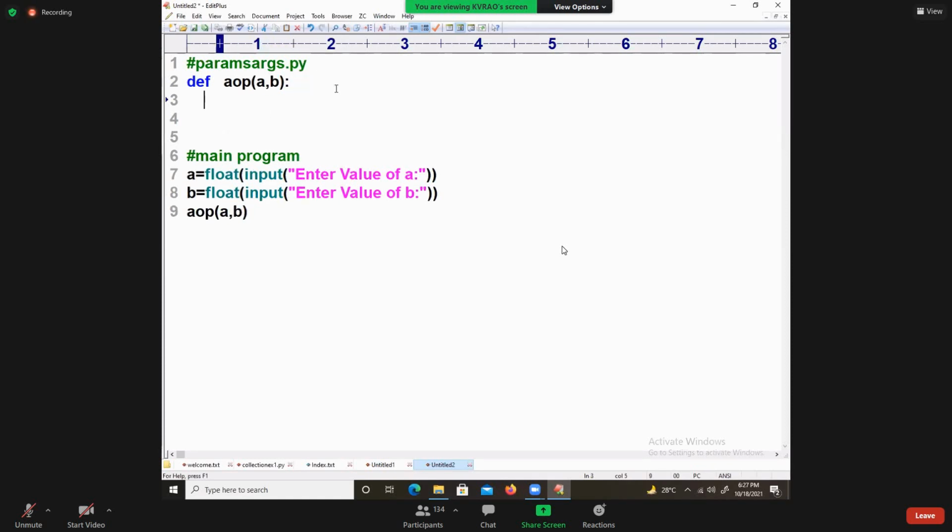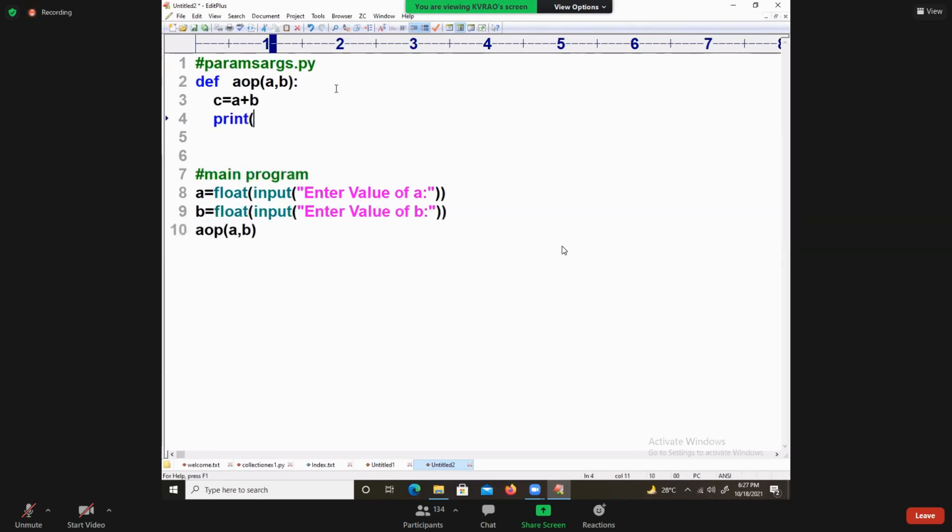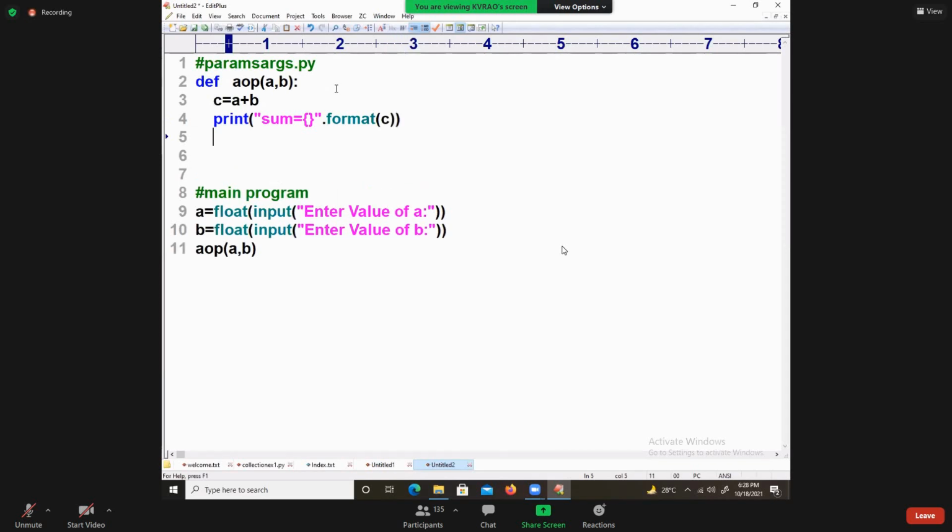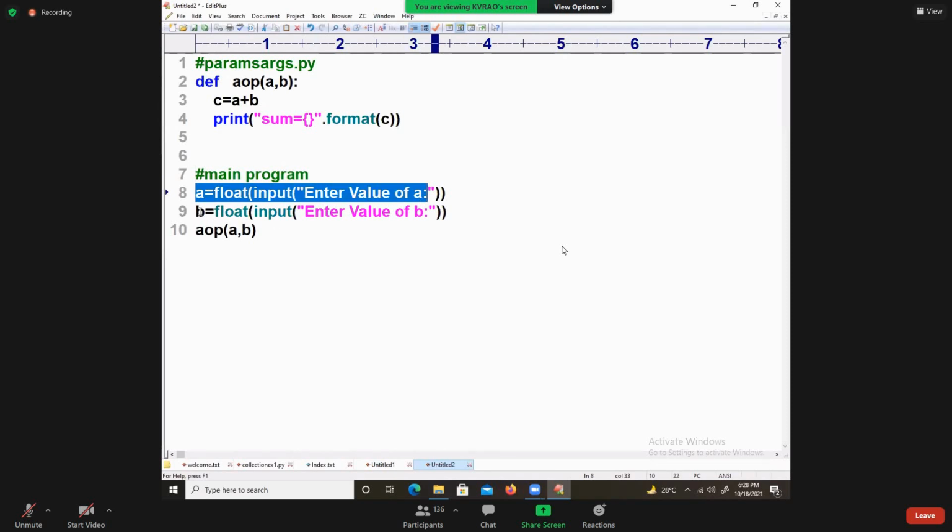Just print it. Here I am saying C is equal to A plus B. Print of sum is equal to, comma, what? Yes, I say dot format of C. Value of A, value of B, p of a b. So here this is called a function call.